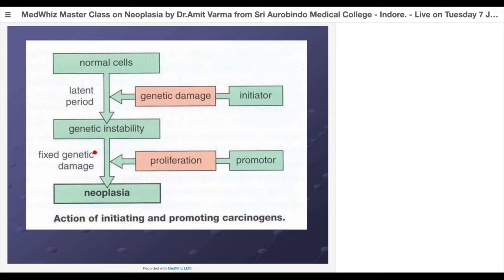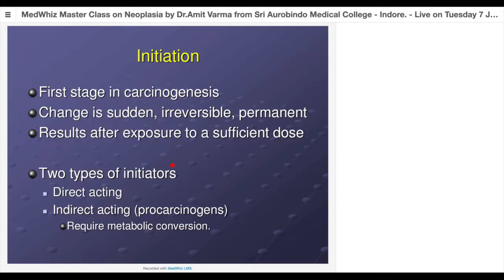It is taken that this is viable with life, and that mutation becomes permanent. So that will lead to a neoplasia formation. The same thing can be explained in a chart form, if all these are acting together. So initiators, as I said, this is the first stage in carcinogenesis.